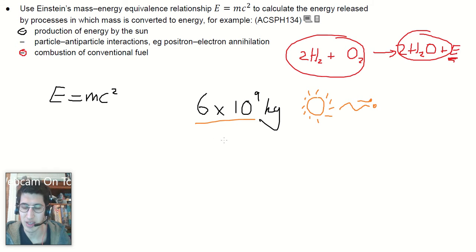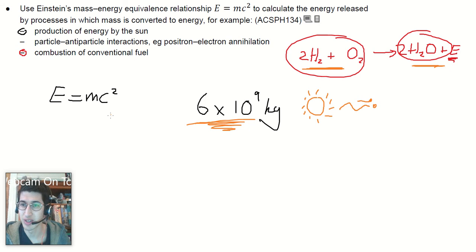This one is lost as hydrogen fuses into helium. When that happens, when you add together the stuff you start with, in this case hydrogen atoms, and you add together the mass of the stuff you end with, in that case helium, plus some other bits, they are not the same. You started off with higher mass, you ended up with less mass. How much less mass? This much.